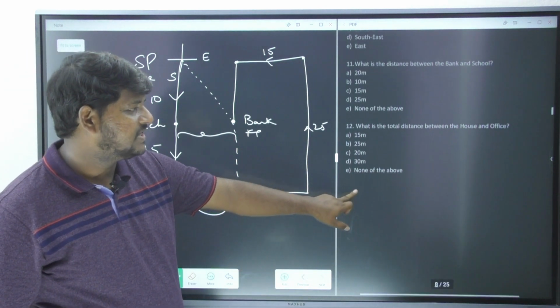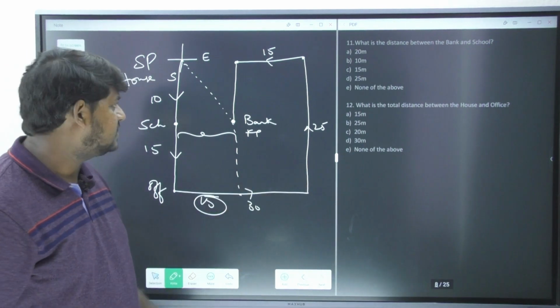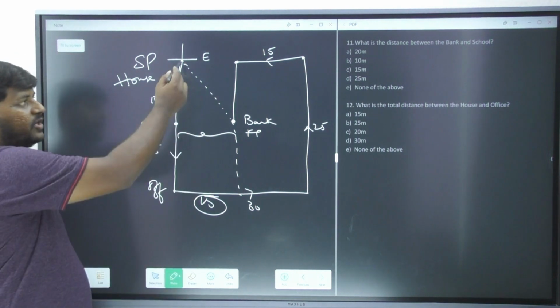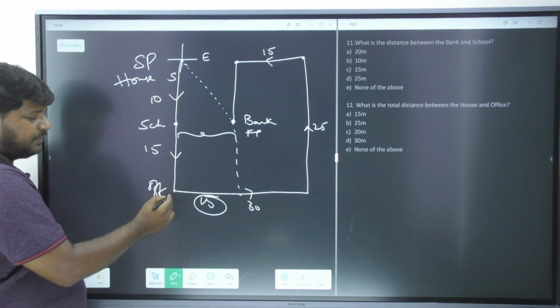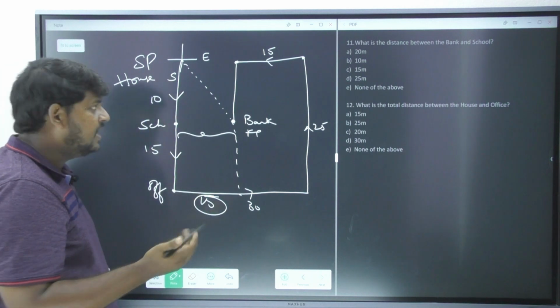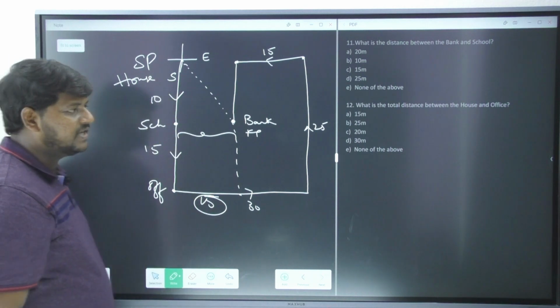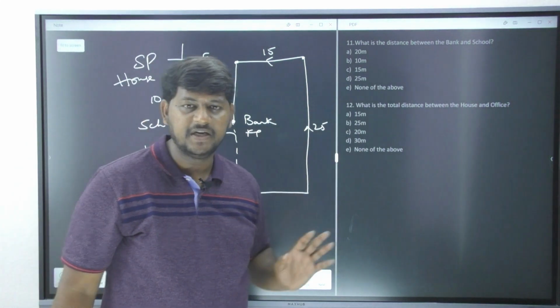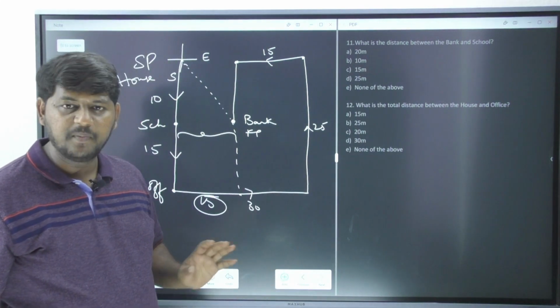What is the total distance between the house and the office? Now the total distance from the starting point to this office, tell me what is the total distance? Very easy, that is 10 plus 15 is how much? 25 meters is your answer. I hope I am clear.